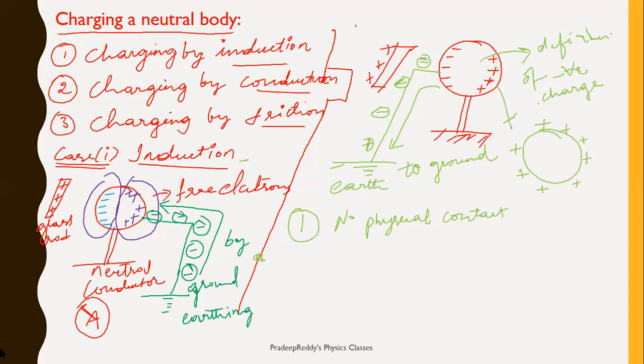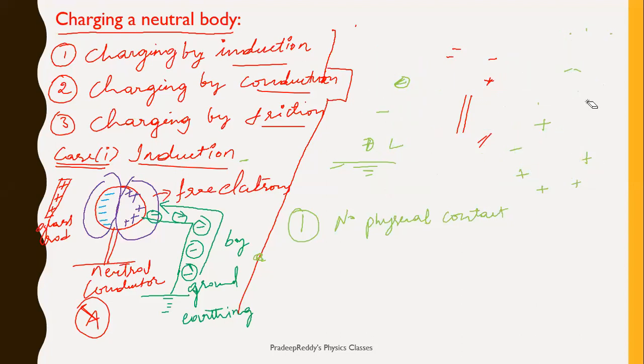Same way, you can do it in the other way also. I'll show you how it is. Right, in case A and case B, we have learned that charge transfer takes place from one conductor to the ground.